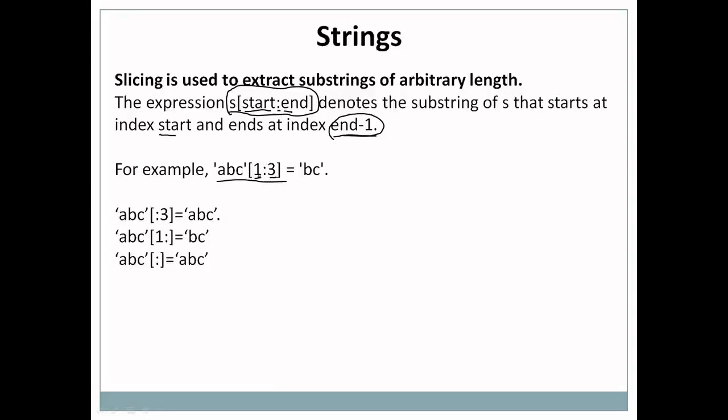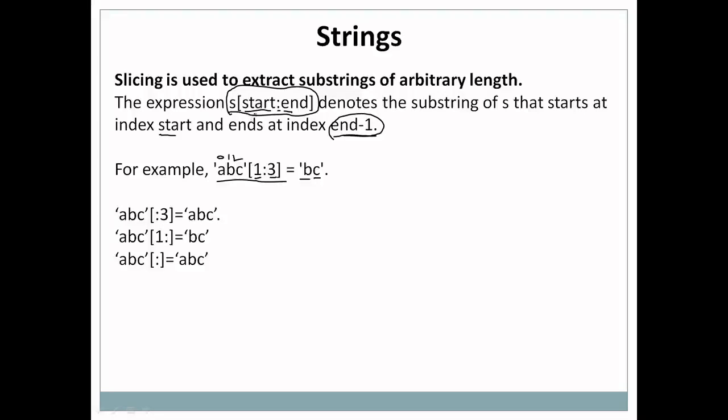So starting with 1: this is the 0th, this is the first, and this is the second character in this string. Starting with the first means it will print B, and 3 minus 1 is 2, and at the second position it is C. So the output of this example is B, C. So part of a string can be retrieved in this way.